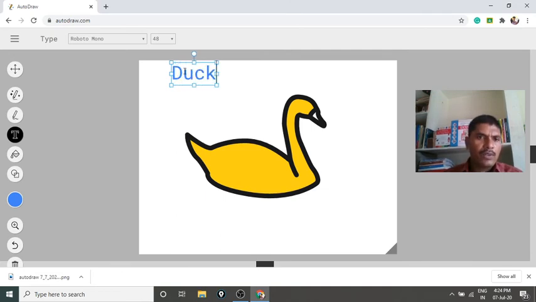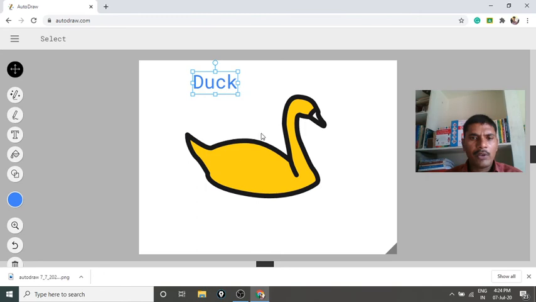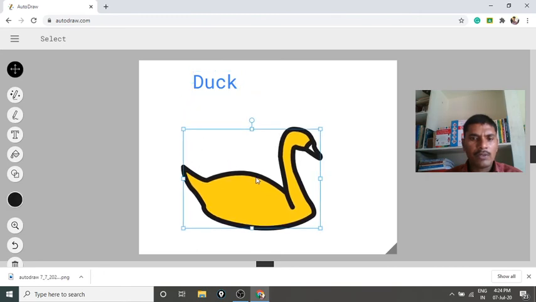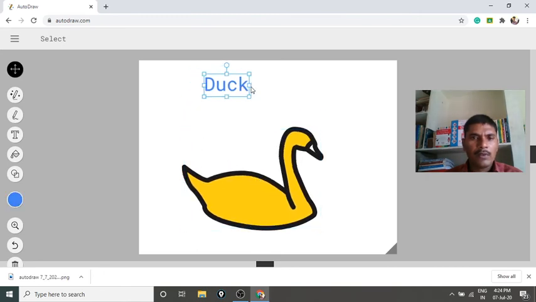By selecting this one, you can keep it wherever you want, and you can change the size of the duck.